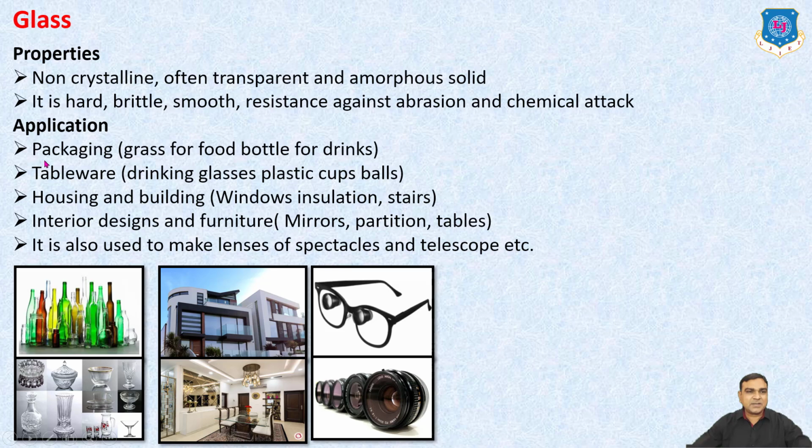Its main applications are in packaging, like glass for food and drink bottles; tableware like drinking glasses, cups, bowls, etc.; housing and building in windows, insulation, stairs, etc.; interior designs and furniture like mirrors, partitions, tables. It is also used to make lenses of spectacles and telescopes, etc.